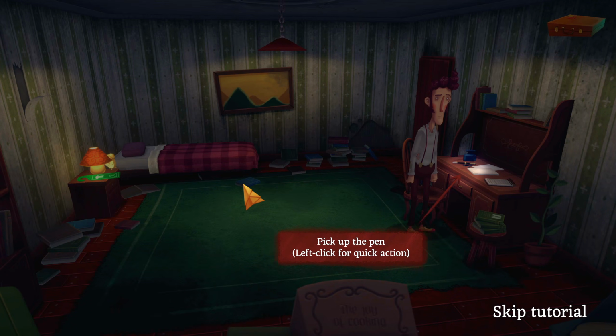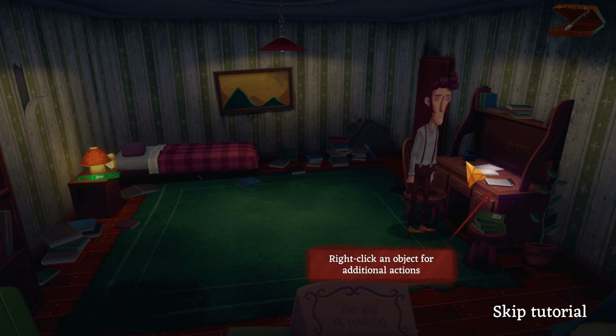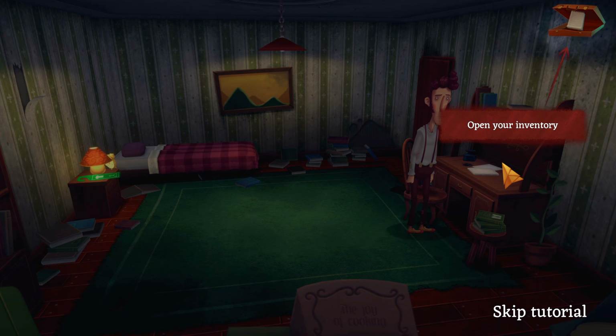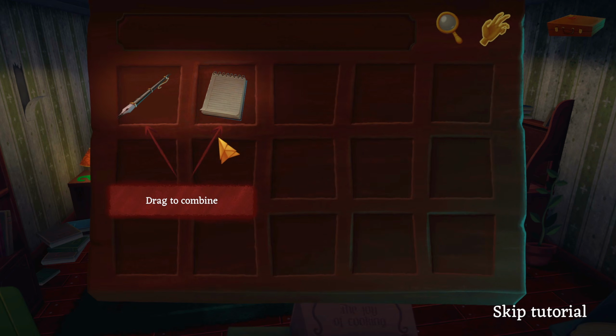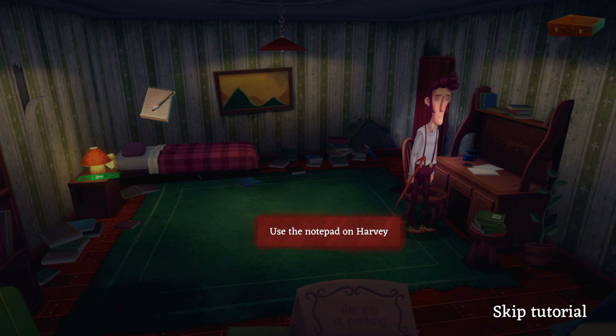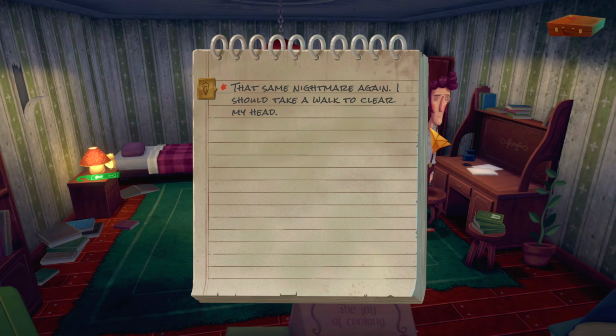Alright, we're in control. First things first, we need to pick up this pen. So it's left click, alright, right click for additional actions. So let's see, it looks like we can examine this, pick it up, or even talk to it. But we don't want to talk to a notepad, so let's pick it up instead. Our inventory's up there in the briefcase, so this is everything that we've got. We can drag things to combine, and we can click to use. Okay, so let's use this notepad on Harvey here.